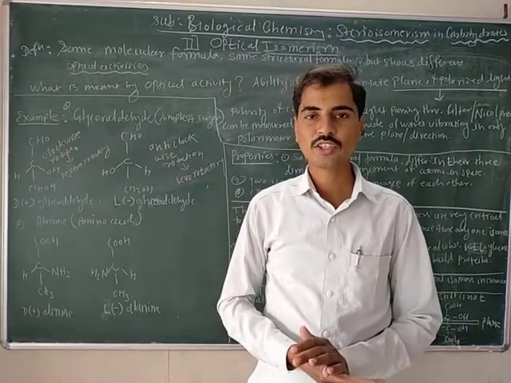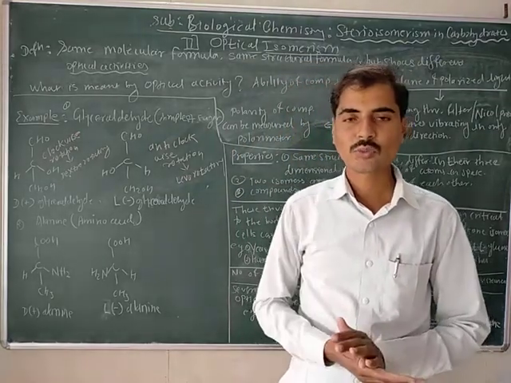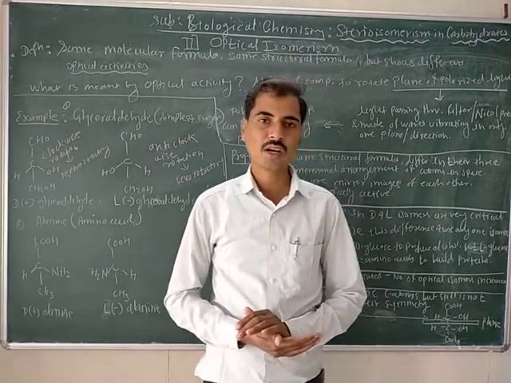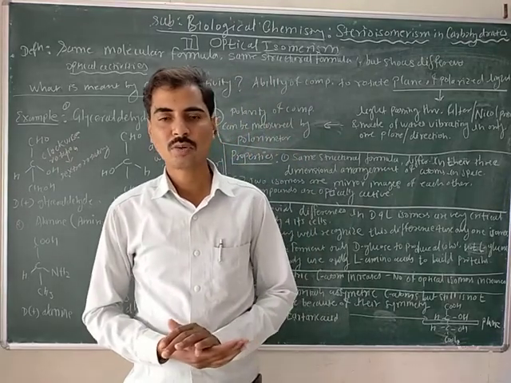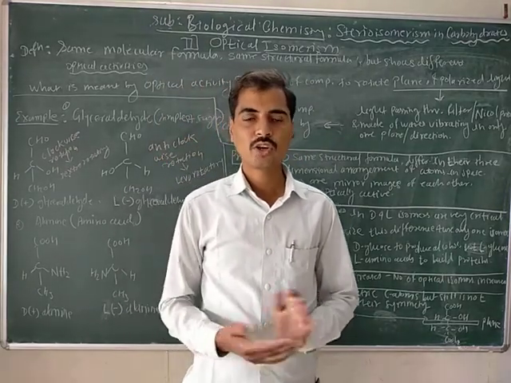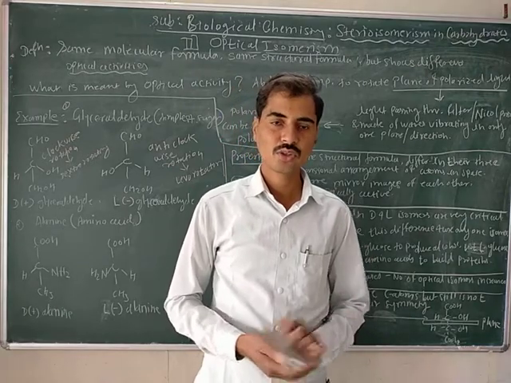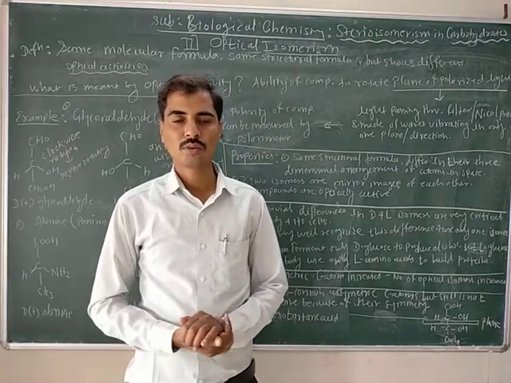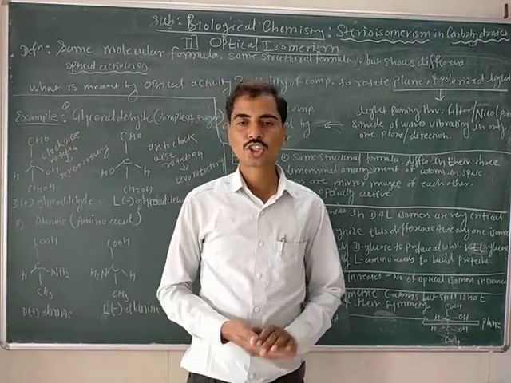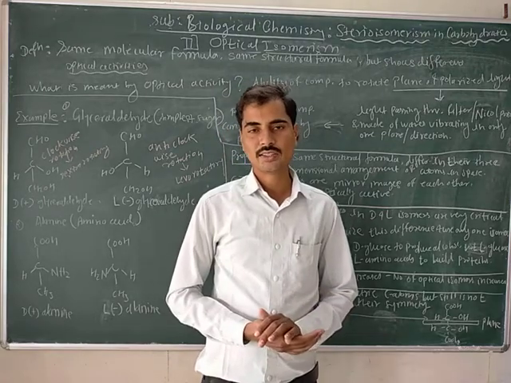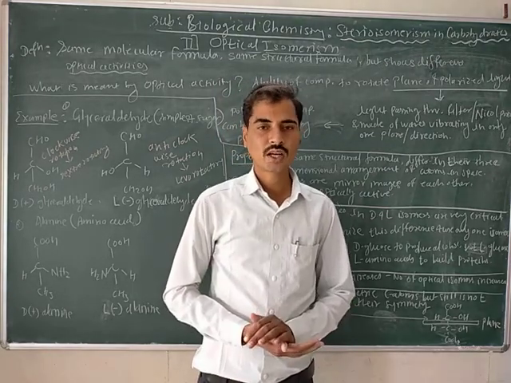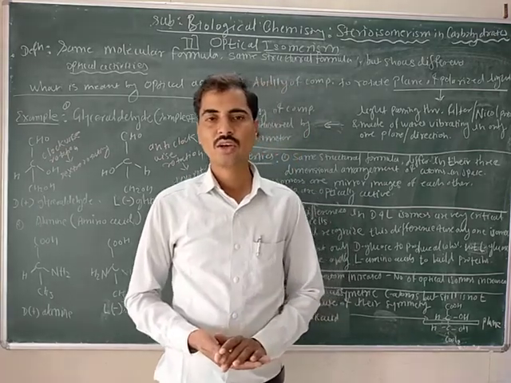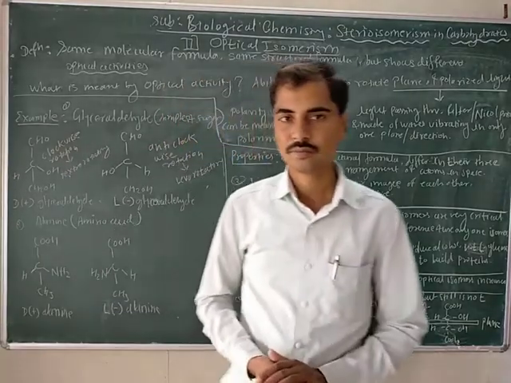What is meant by optical isomerism? The compounds which have the same molecular formula or empirical formula, the same structural formula, but show different optical activities. Such types of compounds are called optical isomers, and the phenomenon is called optical isomerism.